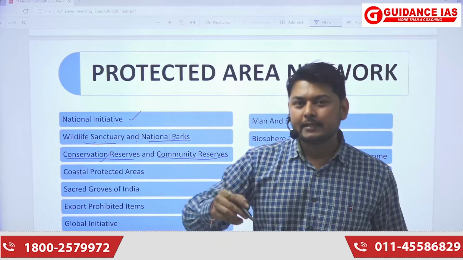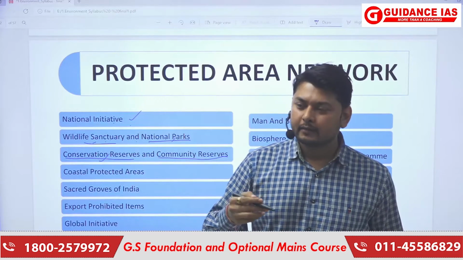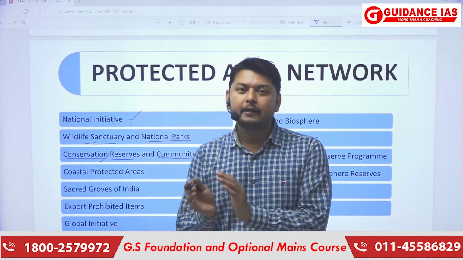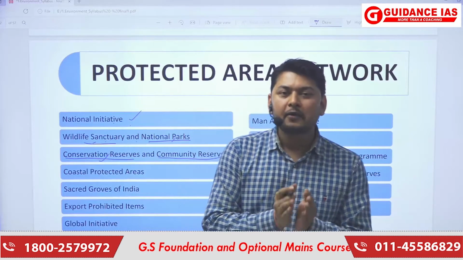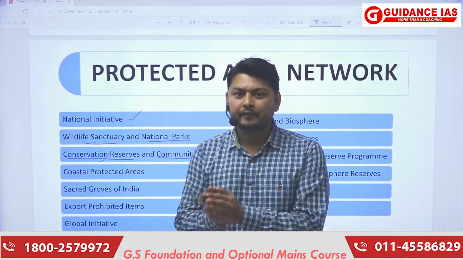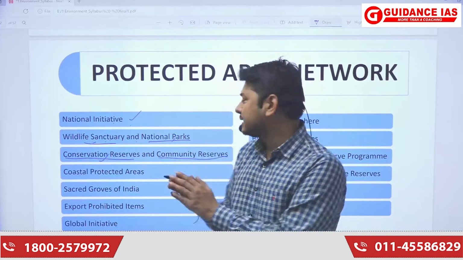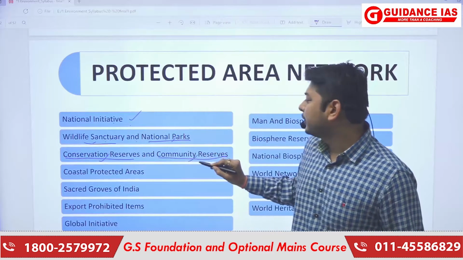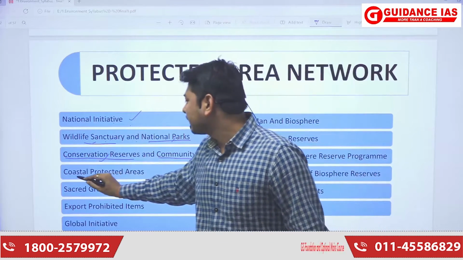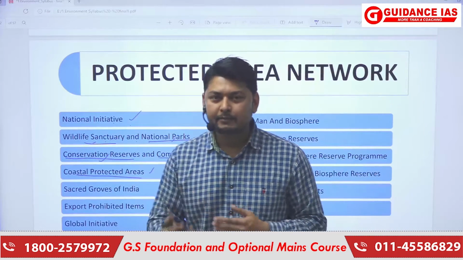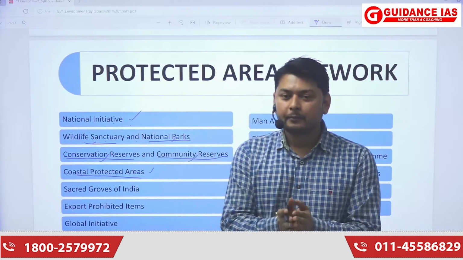Similarly, if there is an area where a number of communities are working together and helping to grow trees for the benefit of that region, and this community will own those reserves, that will be community reserves.